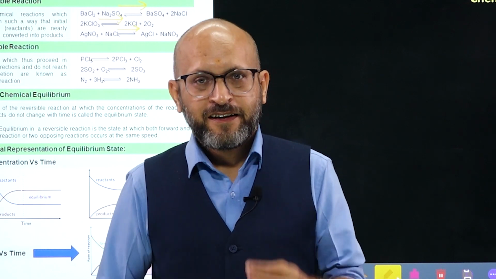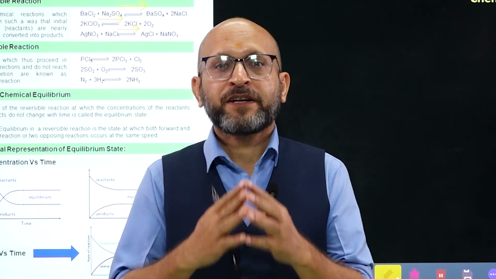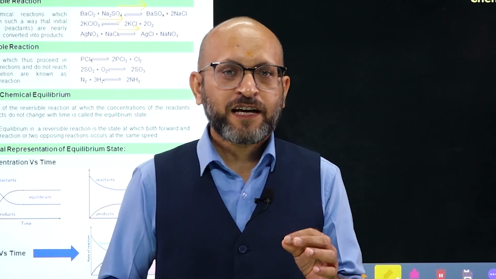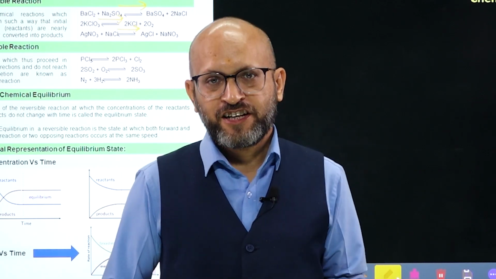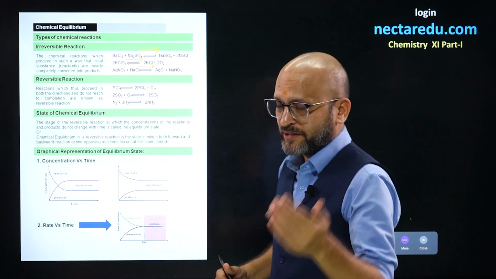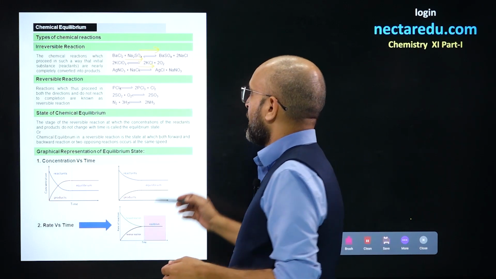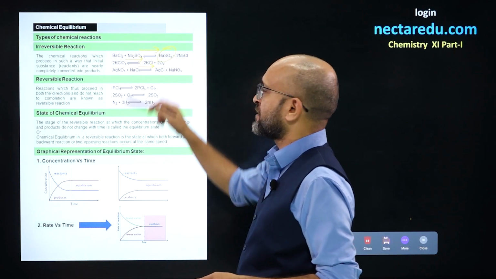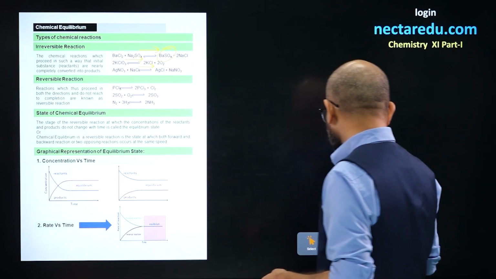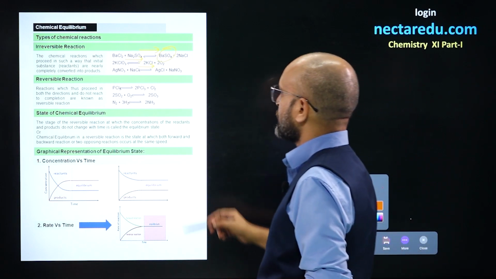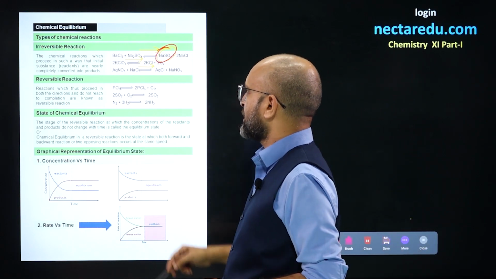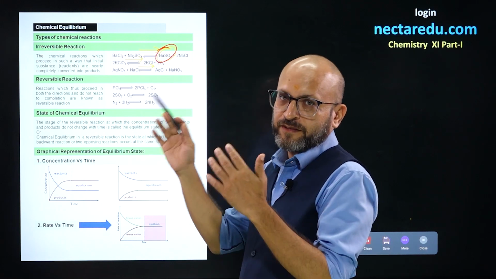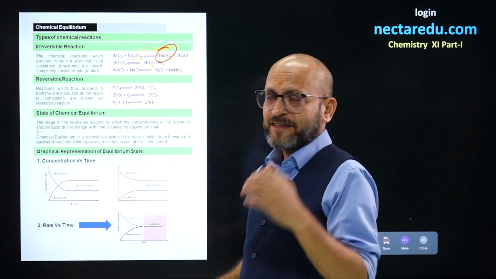For example, reactions which have precipitation formation, where a precipitate is forming, are usually irreversible reactions. We have a few examples here. Barium chloride reacts with Na2SO4 to form barium sulfate precipitate. So this reaction is an irreversible reaction. Barium sulfate is a precipitate, so it settles down at the bottom. The reaction keeps moving forward until it is completed.